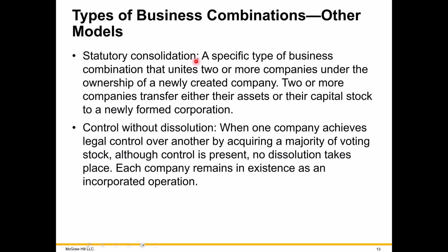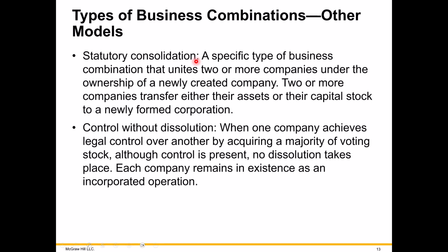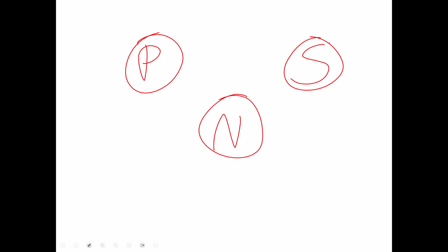Let's see if I can illustrate this one again. Let's get my pen first, then white screen. So we have a parent and a subsidiary, and what we're going to do is form a new corporation.